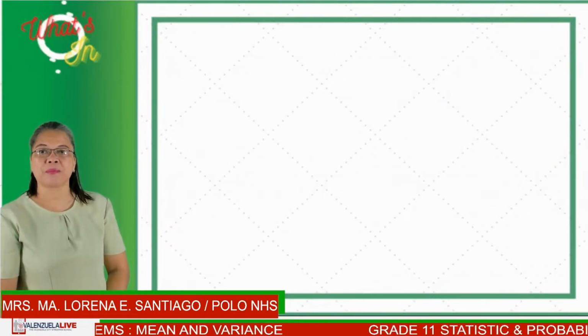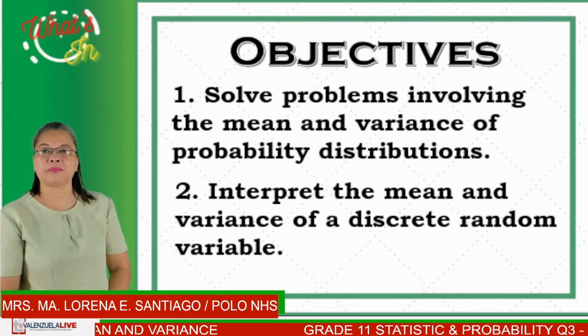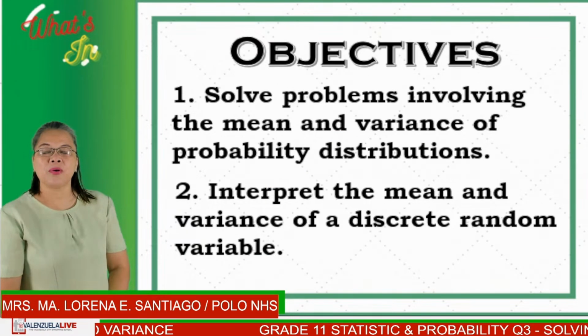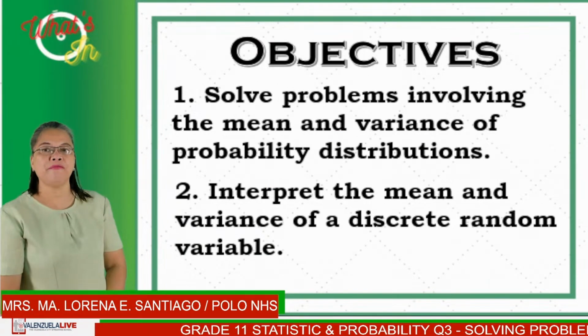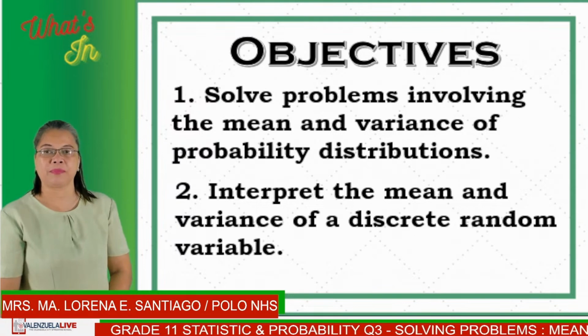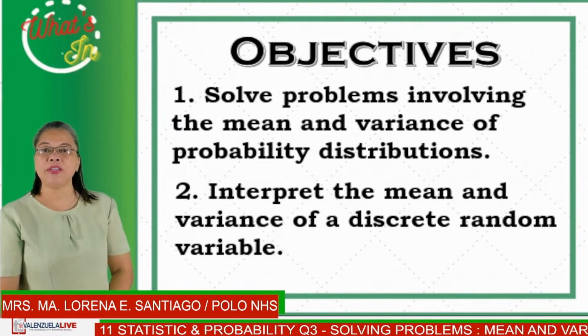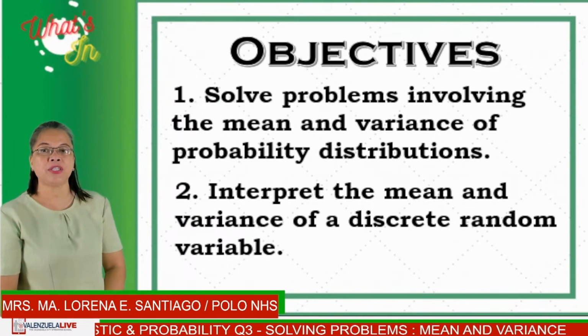Our objectives. First, we have to solve problems involving the mean and variance of probability distribution. Second, we are to interpret the mean and variance of a discrete random variable.